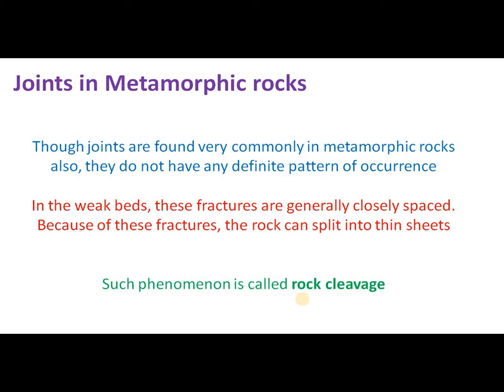Similarly, joints can be seen in metamorphic rocks, and it is common to see all these joints in metamorphic rocks, and they do not have any definite pattern. In the weak zones, weak beds, the fractures are generally closely spaced. Because of the presence of these fractures, the rock can be split into thin sheets. Such a phenomenon is called rock cleavage. We can see the rock cleavage in the rock. Slate is the best example.